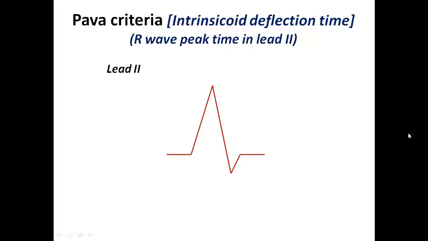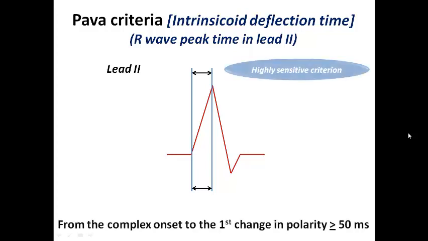There is something called the Pava criteria. It depends on the intrinsic deflection time, which is the R wave peak time. If I calculate the time interval in lead II from the complex onset to the first change in polarity, and it is more than 50 milliseconds, it is very sensitive for detection of VT because of the slower conduction in the initial part of the complex.